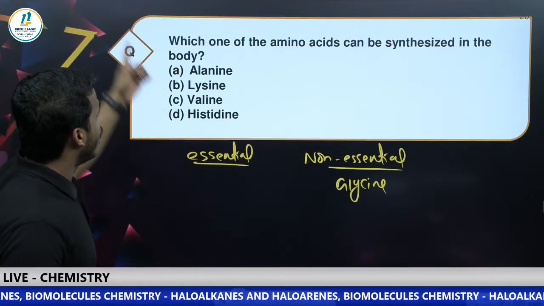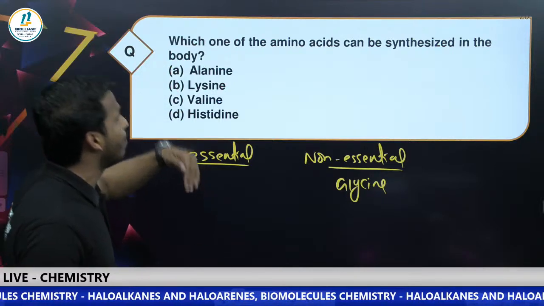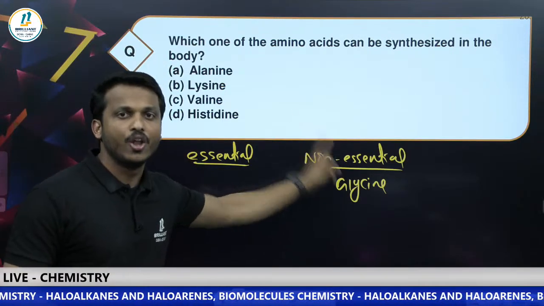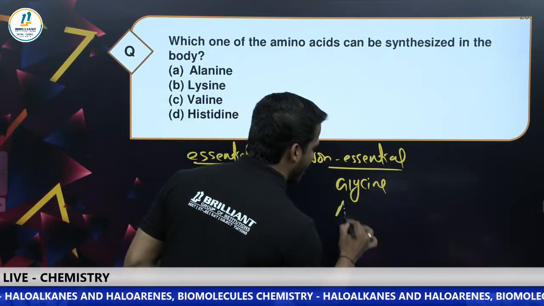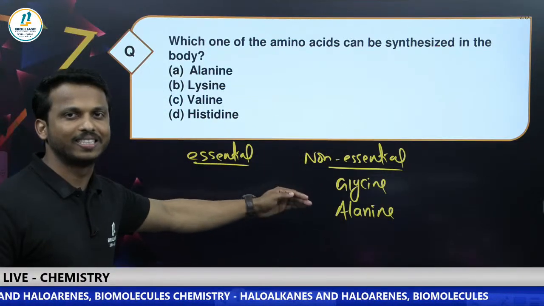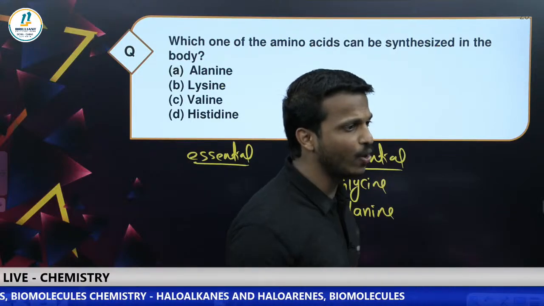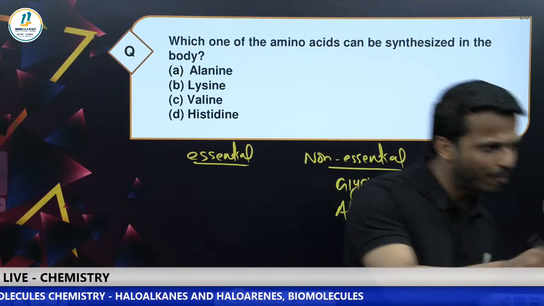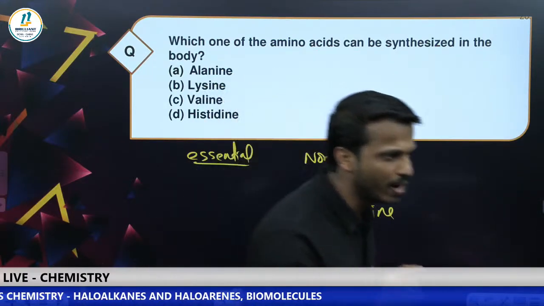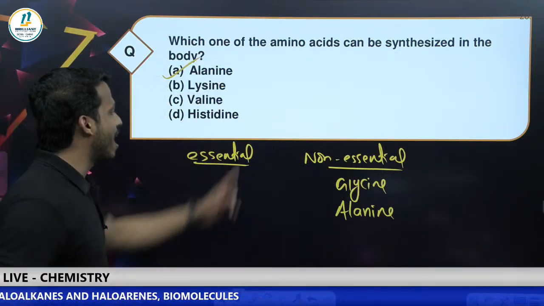Which of the following amino acids can be synthesized in the body? Means they're asking which is a non-essential amino acid. Glycine, alanine, these are non-essential amino acids, already synthesized in our body. Gayatri, Ponnambalam and Sanjay already gave the answer: alanine.